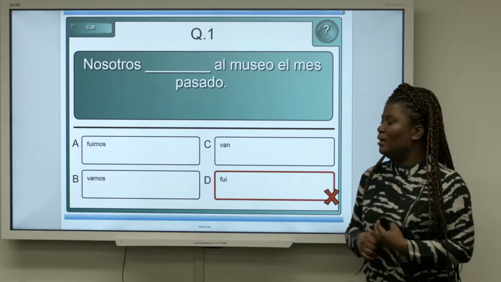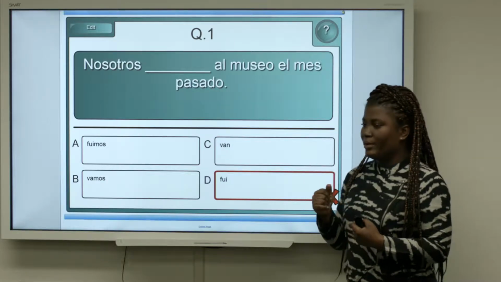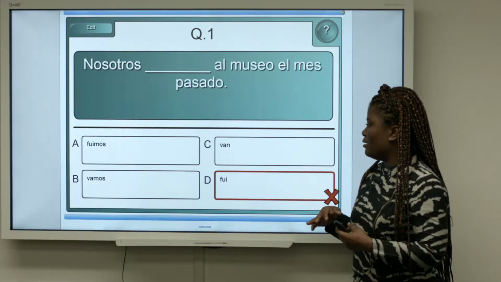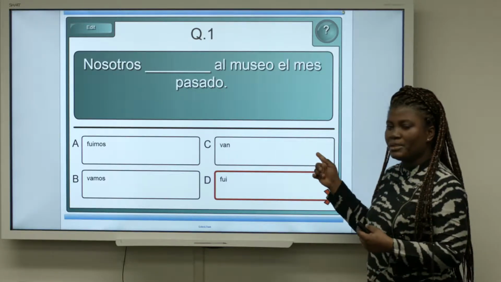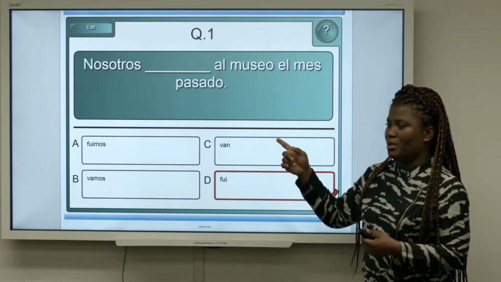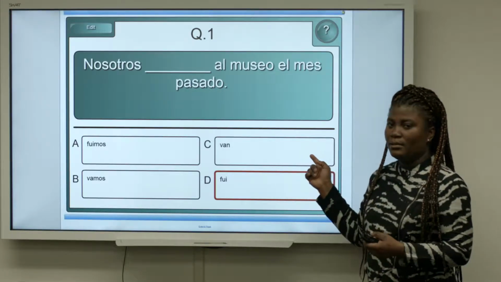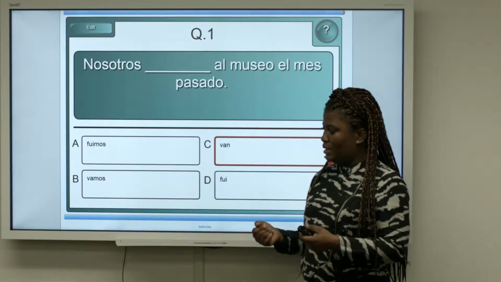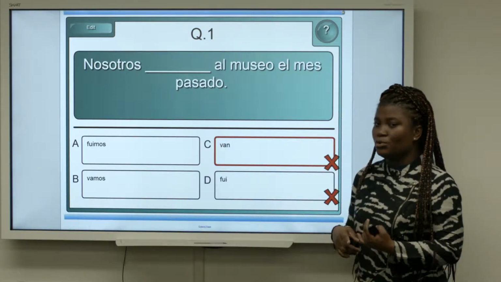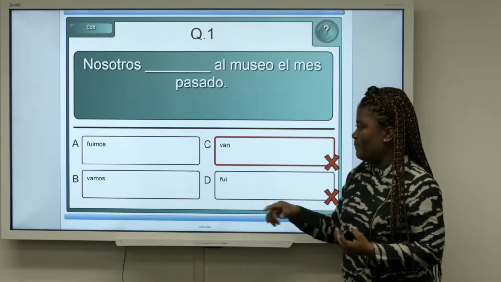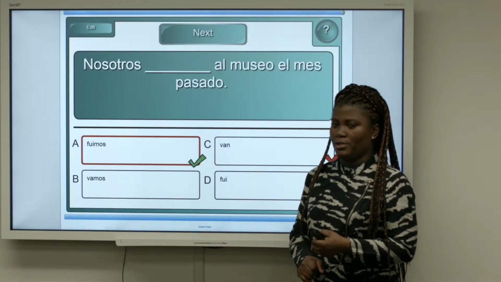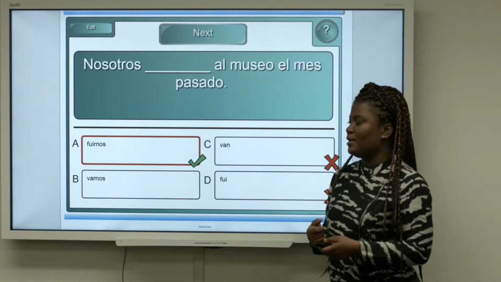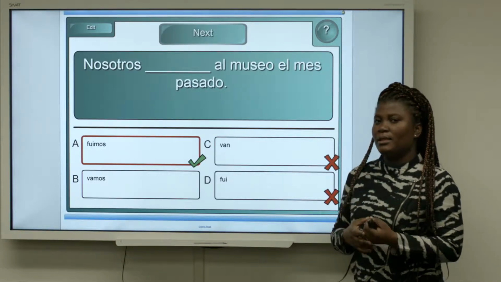When we look at option C, it's neither in the right tense nor the right person, because it's the third person plural, ellos, ellas, ustedes, and we're looking at nosotros, and it's in the present indicative tense, so that's wrong. And then when we come to B, that's in the right person, nosotros, but it's not in the right tense. So our correct option is fuimos. Nosotros fuimos al museo el mes pasado. We went to the museum last month.